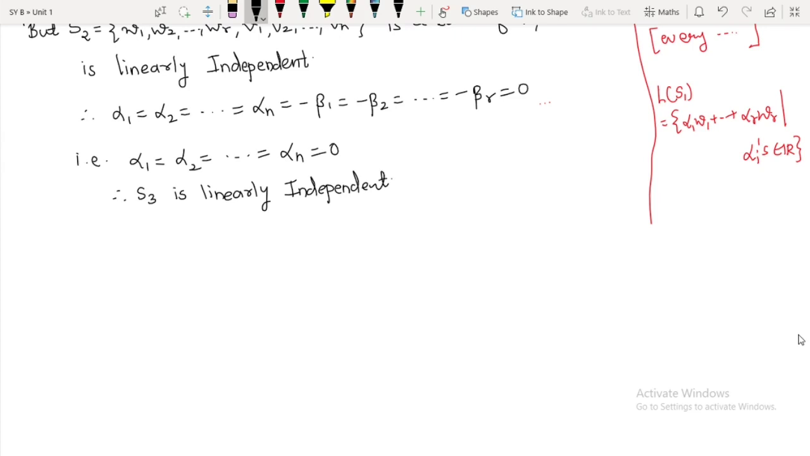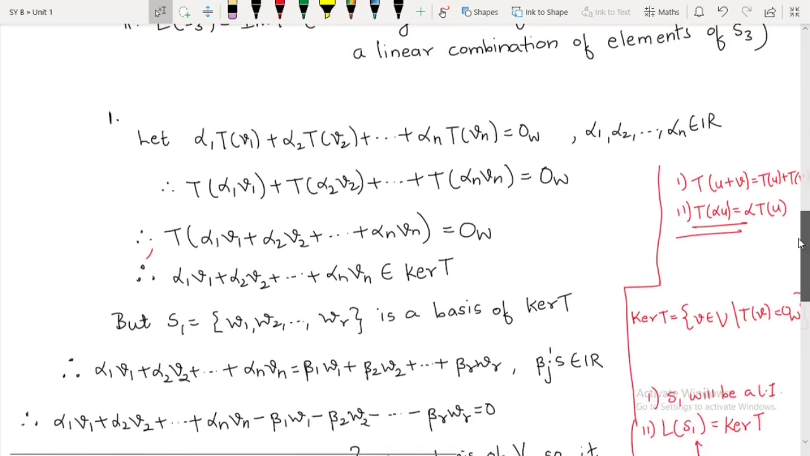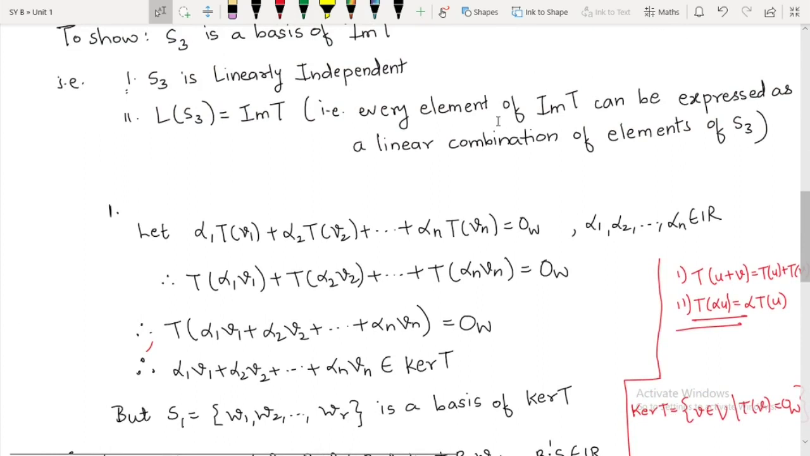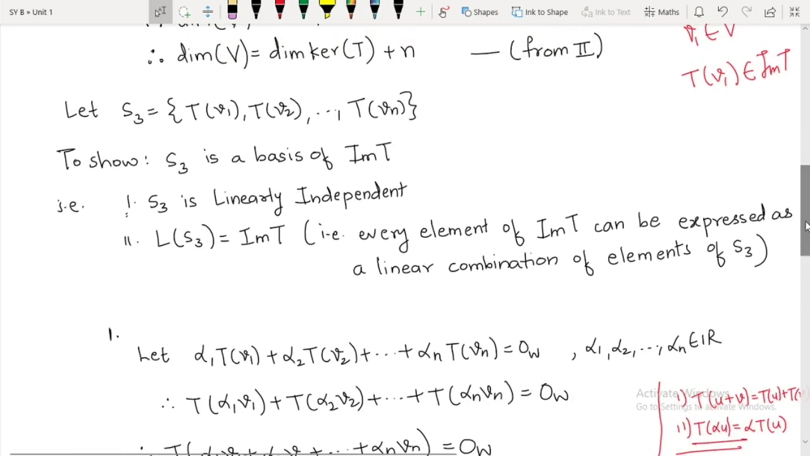So now it remains to show the second condition, that is, the linear span of S3 is equal to the image of T. Now in order to prove it, see what we have to prove: every element of the image of T can be expressed as a linear combination of elements of S3. I hope you remember what a linear combination is.